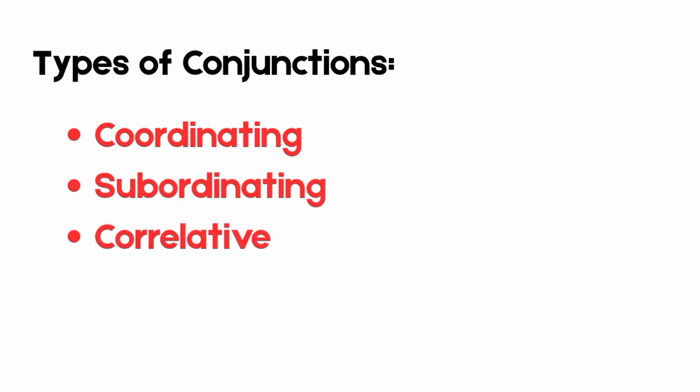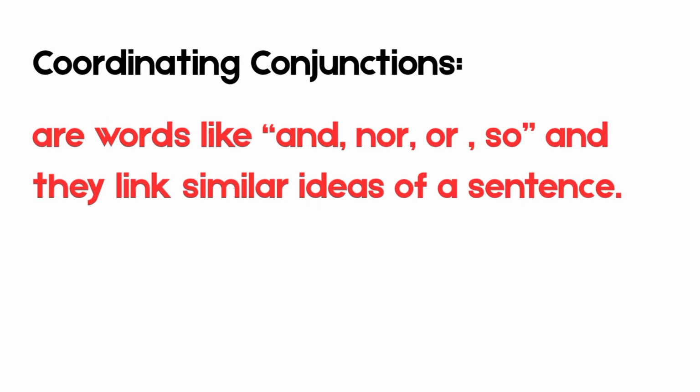Its types. There are three types of conjunctions: coordinating, subordinating, and correlative. First of all, coordinating conjunctions. These are words like and, nor, or, so, and they link similar ideas of a sentence.